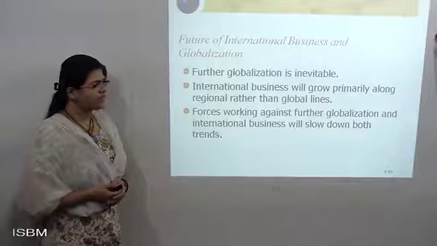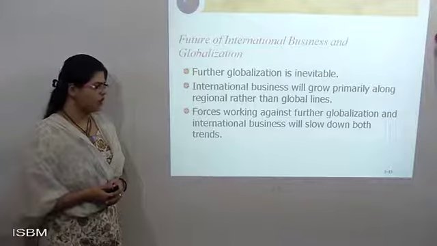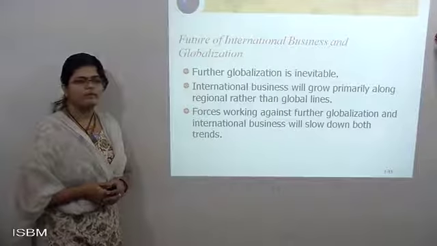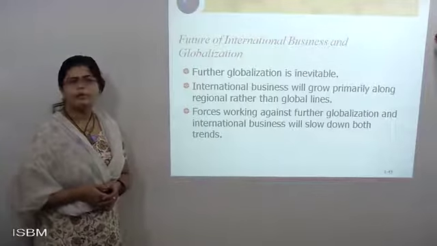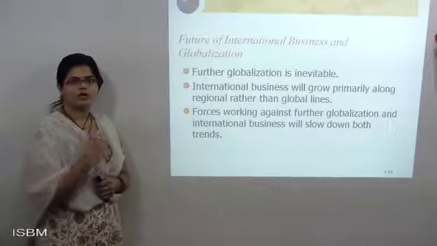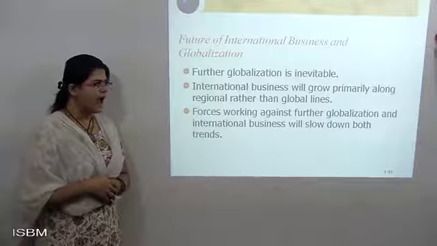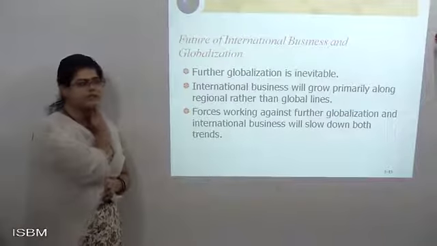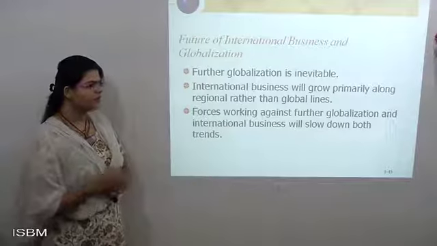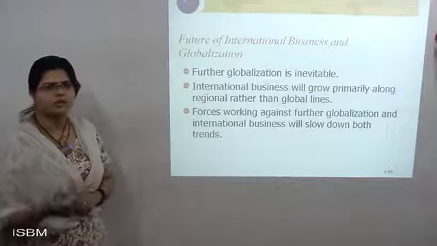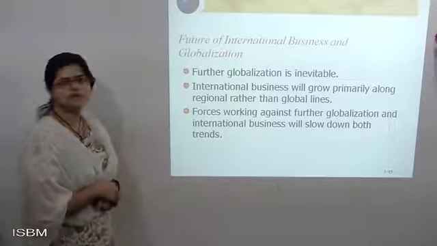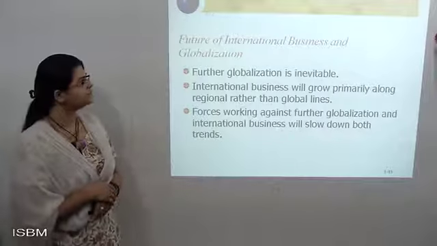Fourth, working against further globalization, international business will slow down, with both trends. Both will be working. You need to complete the work within a particular period of time, and afterwards international business will be growing more and more in the market. So at a certain period of time it will slow down, and then it will keep growing. This is the future of international business and the globalization process as it is being seen.